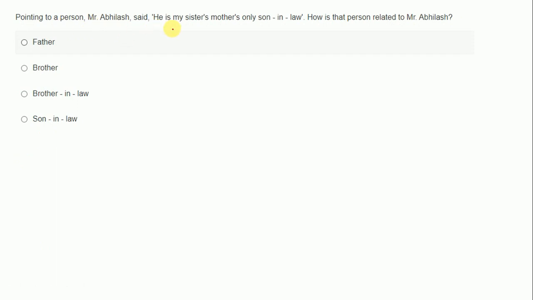Now, pointing to a person, Mr. Abhilash said, he is my sister's mother's only son-in-law. How is that person related to Mr. Abhilash? So first of all, Abhilash, and it should be in a triangle, and it is given he is my sister. So here is sister, sister's mother's, and here is mother's only son-in-law.